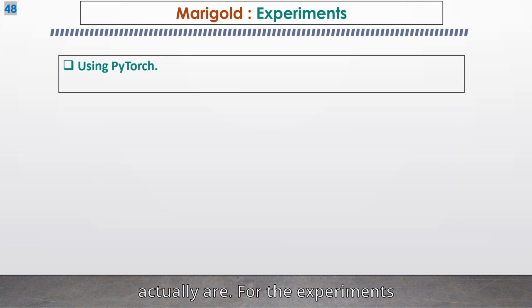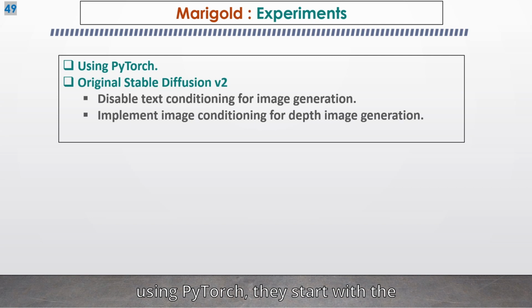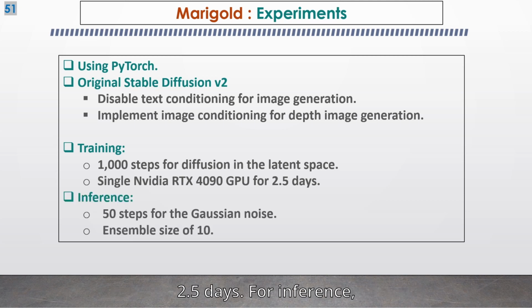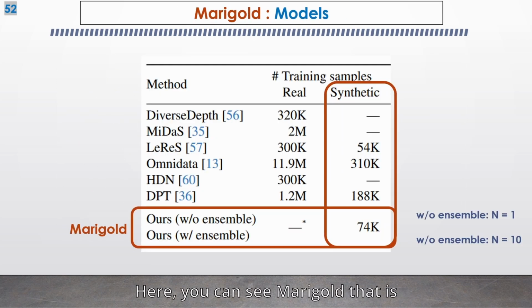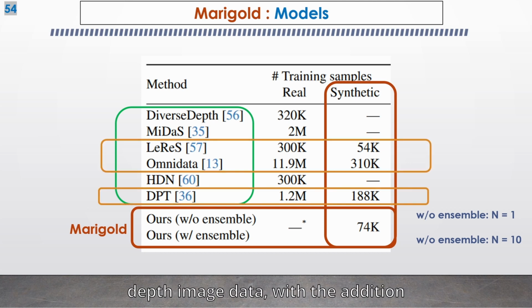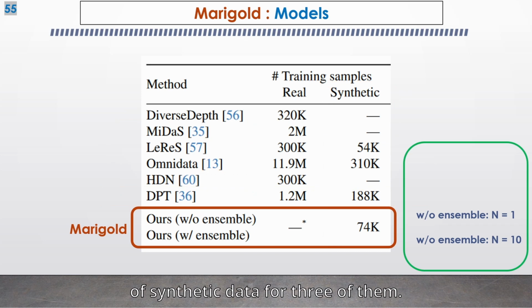For the experiments using PyTorch, they start with the original Stable Diffusion v2 and disable text conditioning and implement image conditioning. For the training, they use the 1000 steps for a training time of 2.5 days. For inference, they use the 50 steps, and for each image input, generate 10 depth estimations and use a function to match them together. Here, you can see Marigold that is trained on synthetic data only, being compared to 6 other best of the best models that were all trained on real depth image data, with the addition of synthetic data for 3 of them.